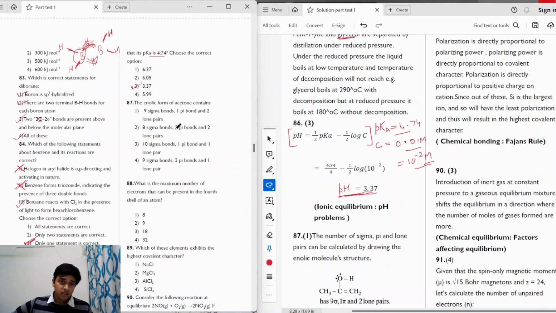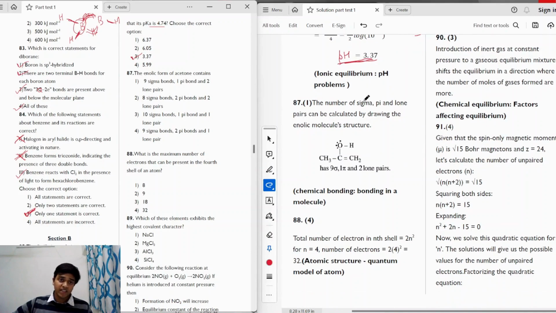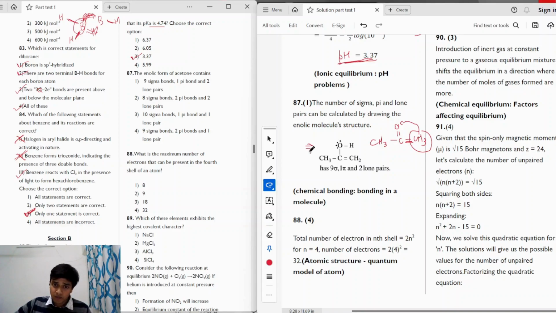Moving on to the next question. The question says the enolic form of acetone contains, and we have to talk about the type and the number of bonds present in it. If I first draw acetone, this is the ketonic form of acetone. In tautomerization, when the enol form is formed, a hydrogen from the alpha carbon forms a bond with the oxygen and a double bond is formed between the two carbon atoms. So this will be the enol form of acetone.